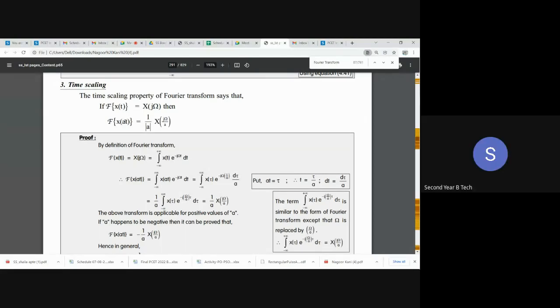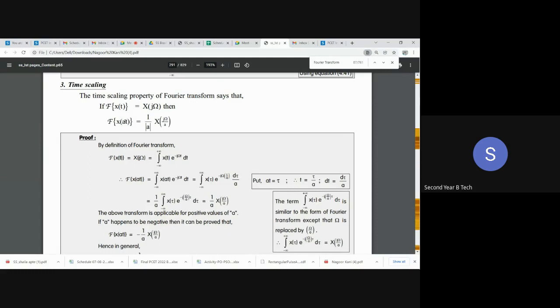Depending upon the value of a, we are doing compression or expansion of the signal. When the value of a is greater than 1, will it be compression or expansion? Compression. Good. When the value of a is greater than 1, it will be a compression. When the value of a is less than 1, it will be an expansion. This type of scaling we are performing in the time domain.